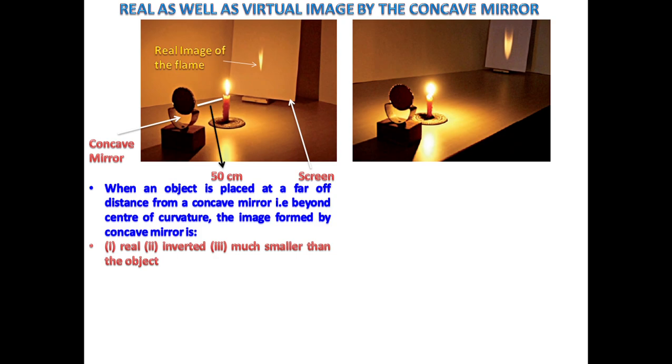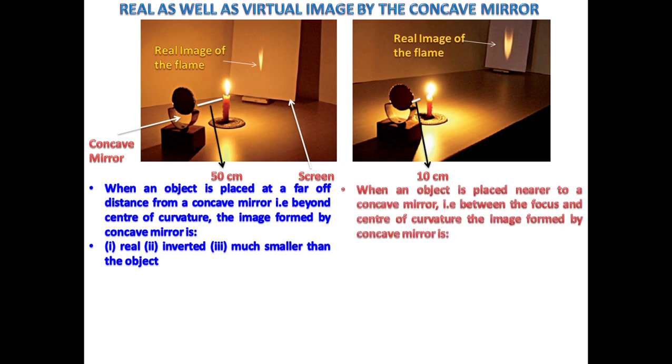Now in this picture, the distance is reduced from 50 centimeter to 10 centimeter. This is the real image of the flame. When an object is placed nearer to a concave mirror, that is between the focus and the center of curvature, the image formed by the concave mirror is real, inverted and larger than the object.